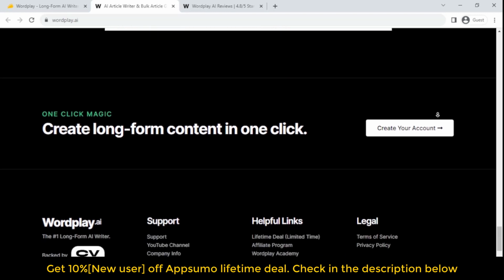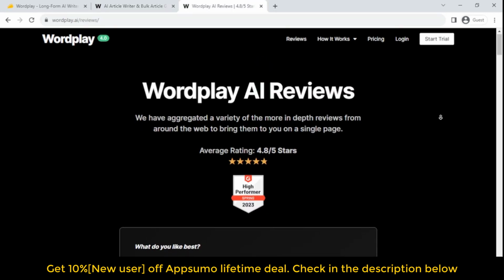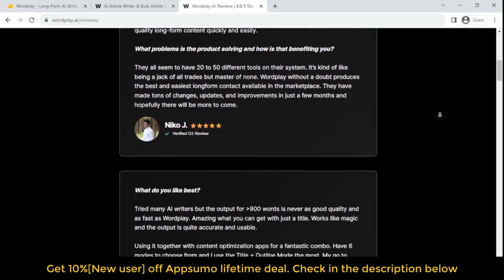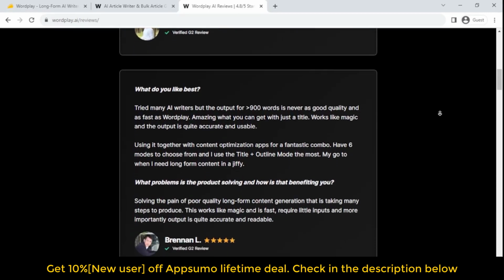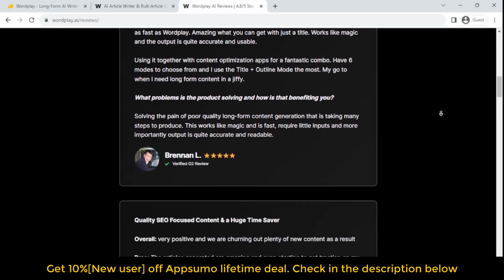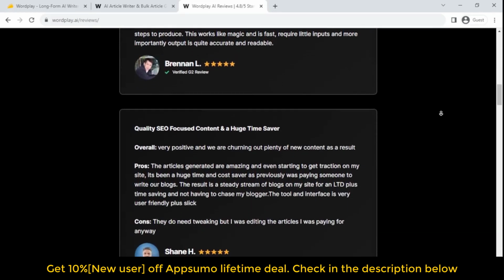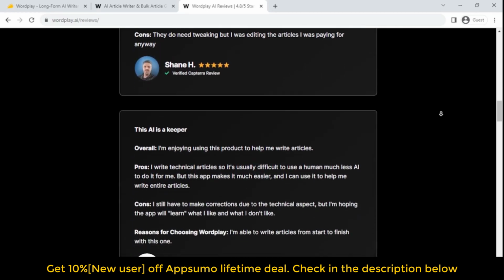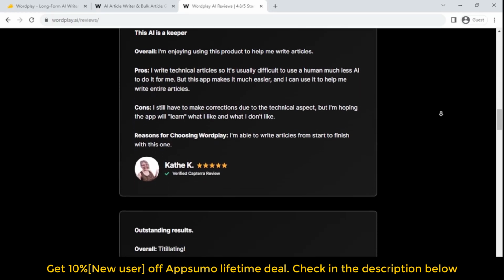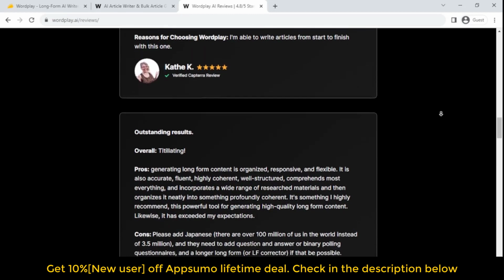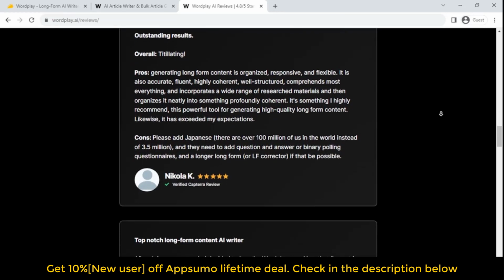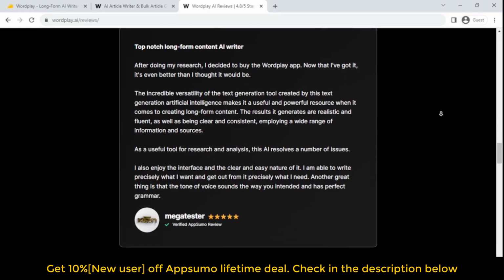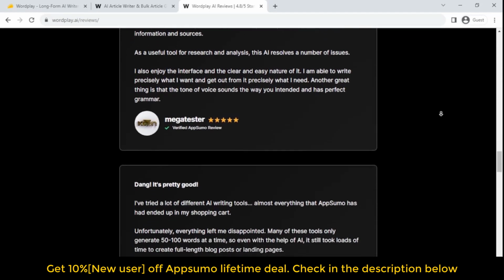And you can fill the input data out in a CSV and import multiple article requests at once for bulk output. The simplicity is great and the quality of the content is good too. Hoping for more control over the content, and I'm excited to see where the developer takes Wordplay. Wordplay drastically improves the way you create content in your business. Whether you are new to AI writing or not, the speed at which you can create content using Wordplay is the real game changer. Before Wordplay, creating content was complex and took tons of time. After Wordplay, the speed to publishing increases 10x and simplifies your content creation process.